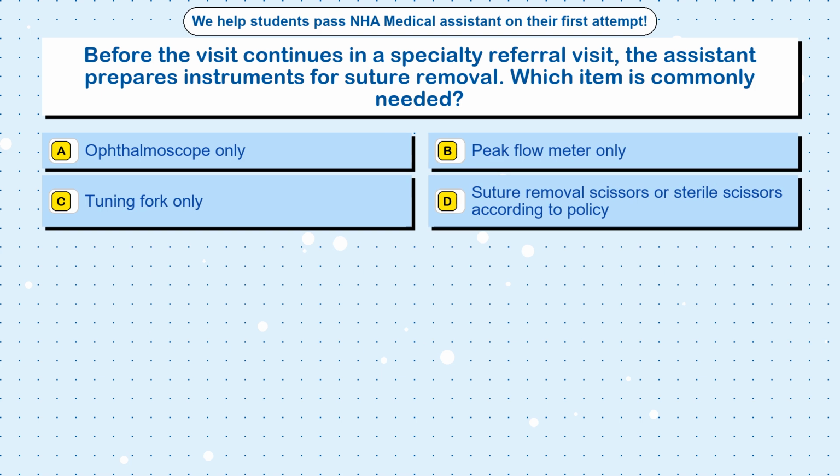Question 10. Before the visit continues in a specialty referral visit, the assistant prepares instruments for suture removal. Which item is commonly needed? Option A. Ophthalmoscope only. Option B. Peak flow meter only. Option C. Tuning fork only. Option D. Suture removal scissors or sterile scissors according to policy.